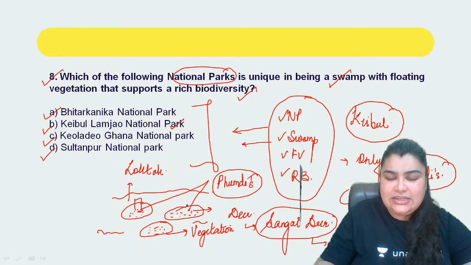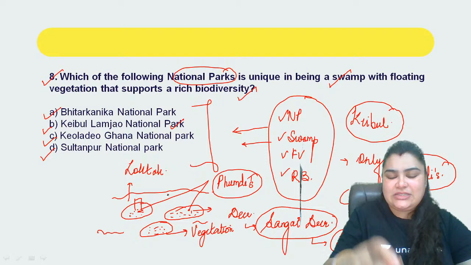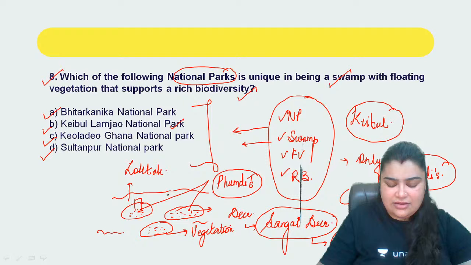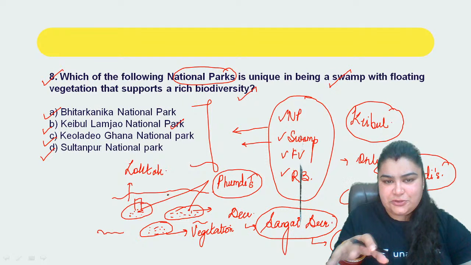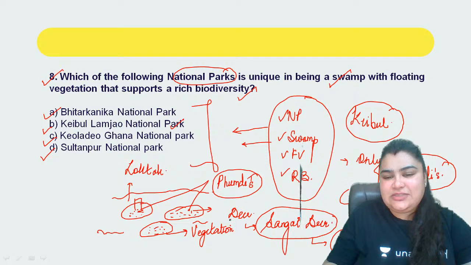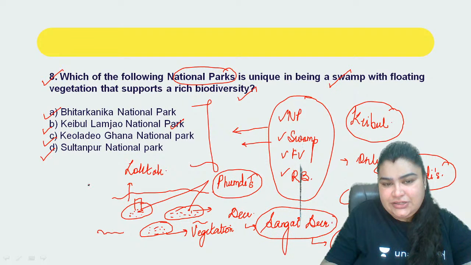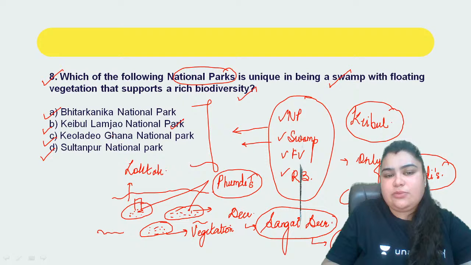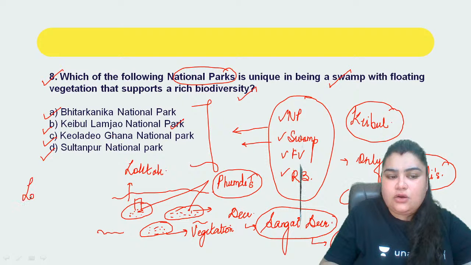Since it keeps on moving like that, people think that the poor fellow is dancing. It is not dancing, the poor fellow is just balancing itself on that water, right? So that is why it is called the dancing deer, and this is why the Keibul Lamjao National Park is very very famous. It is on the Loktak Lake, right?